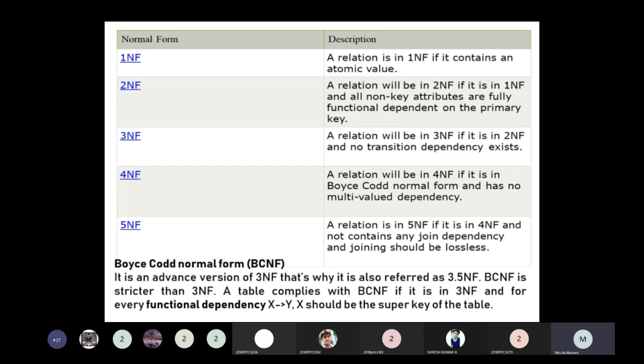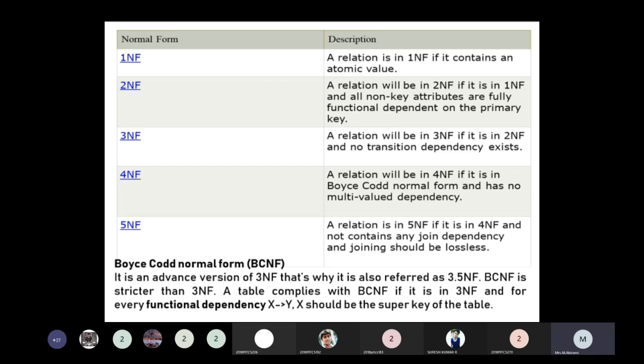Okay, take an example of an employee table: employee ID, employee name, employee zip, employee state, employee city. Here the candidate key is the employee ID, isn't it?